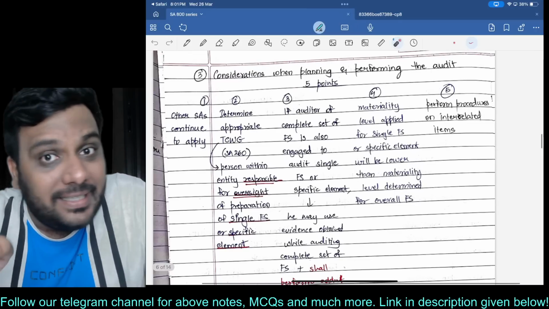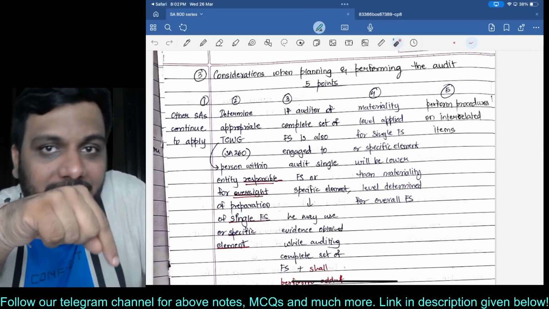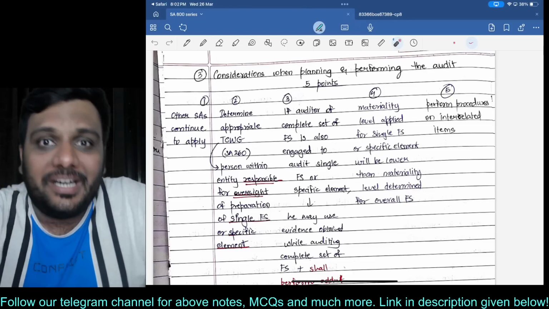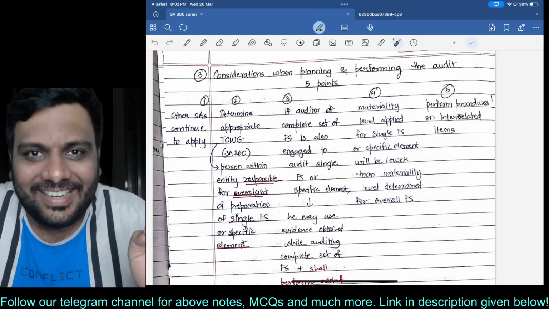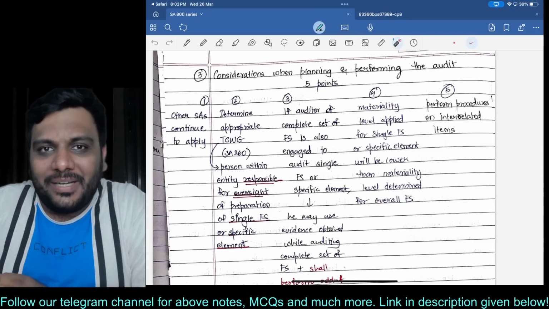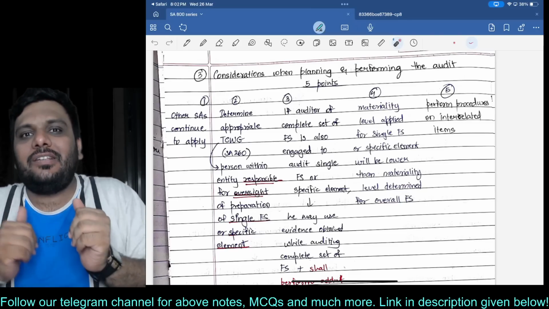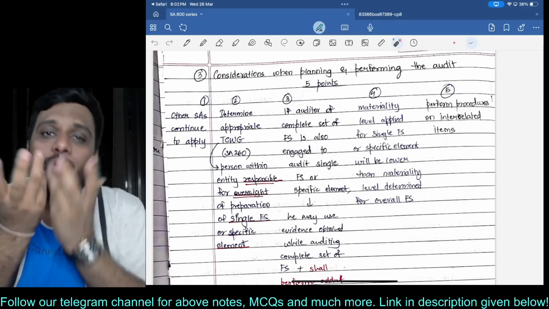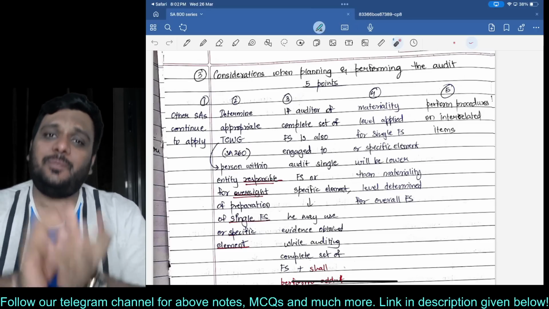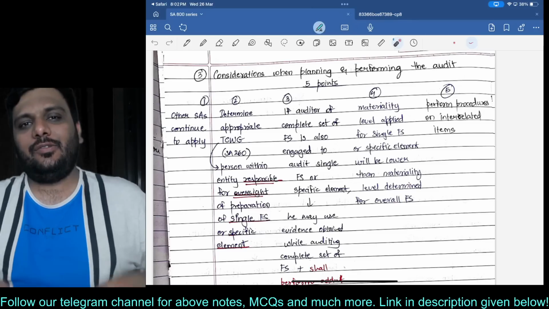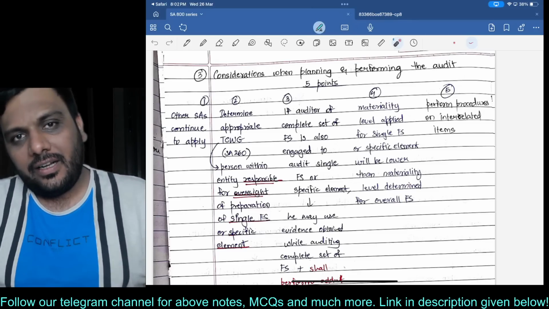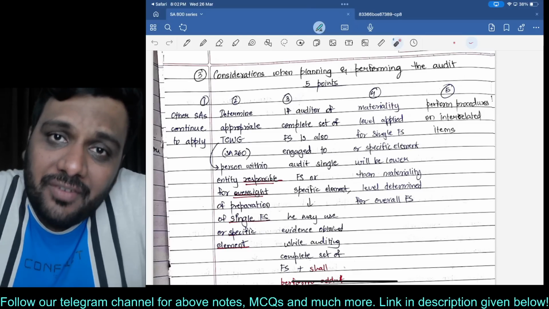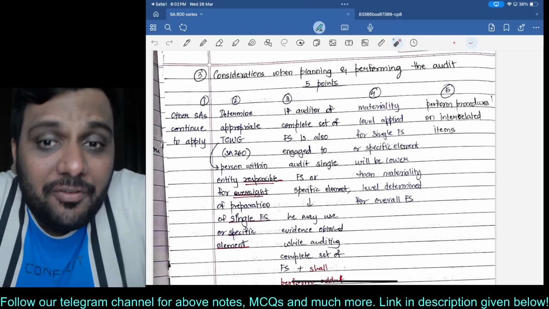If you are the auditor of the complete set of financial statements and you are also auditing inventory separately under SA 805, you will have to make the effort to perform additional procedures. So even though you are the auditor of the complete set of financial statements, you cannot say, I'm already auditing the complete set, so there is no need for auditing of inventory. You have to give that special effort. I cannot say that I'm with my wife the entire year, so what special effort do I need to take on her birthday? You have to take that effort. It's a special day. Especially if you have been given this assignment of the inventory schedule or cash flow statement, you will have to take that effort.